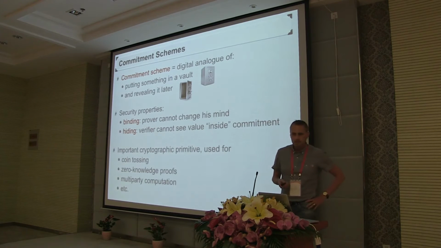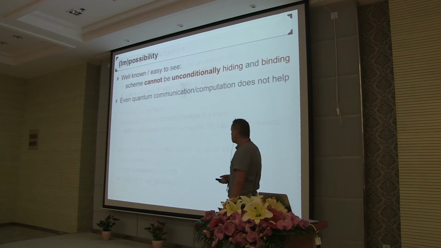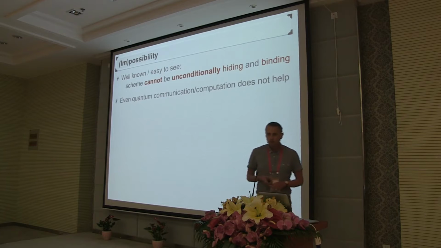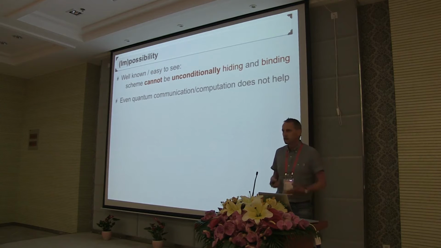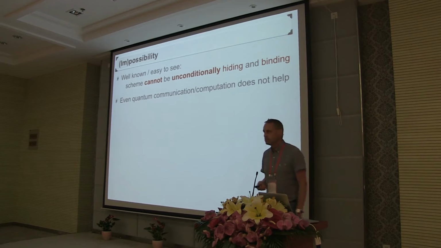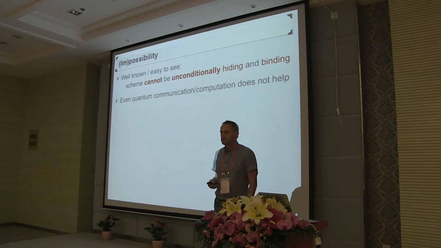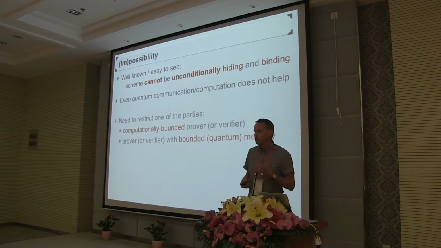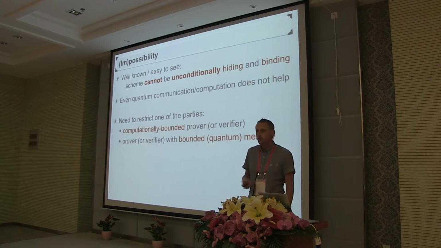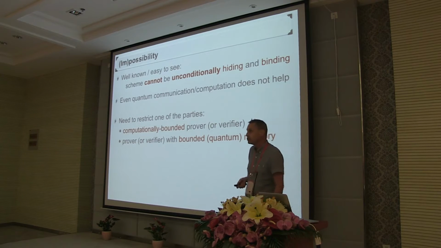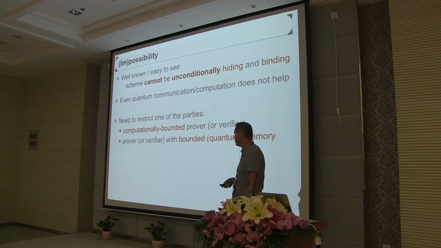So as I say, a commitment scheme is a very important cryptographic primitive that has many applications. Now, unfortunately, it's known and also not hard to see that it's not possible to have a commitment scheme that satisfies these two security properties unconditionally. This even holds if you go to the quantum setting and allow quantum communication or quantum computation. So this means you have to put some restriction on at least one of the two parties. The most common thing to do is to restrict the computational power of one of the two parties.